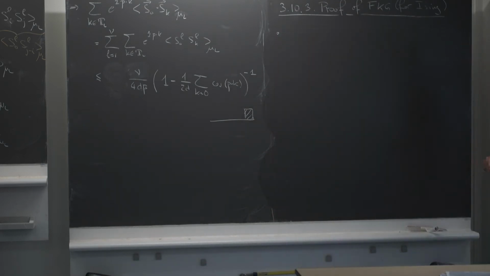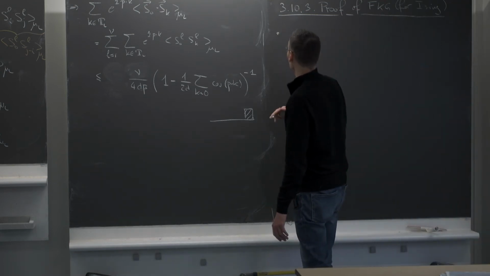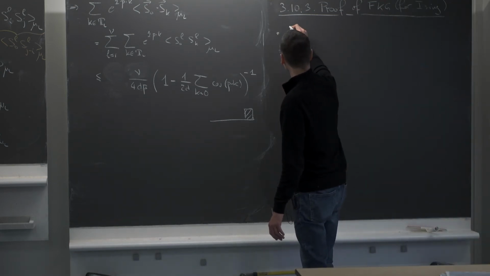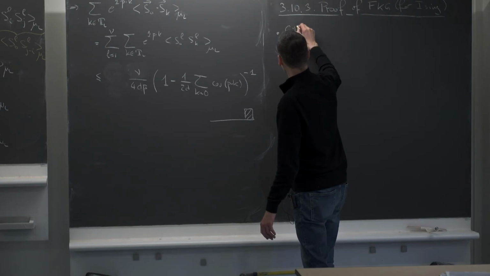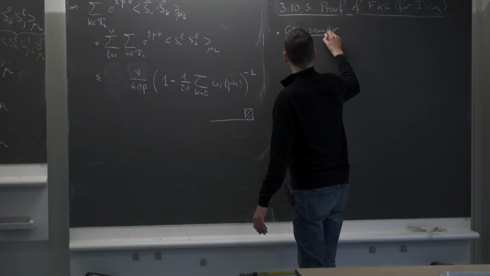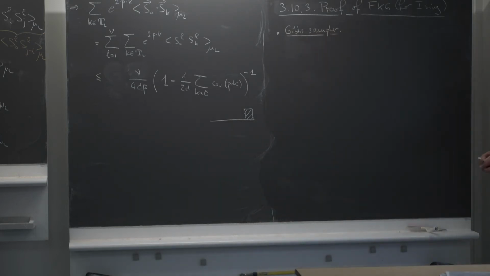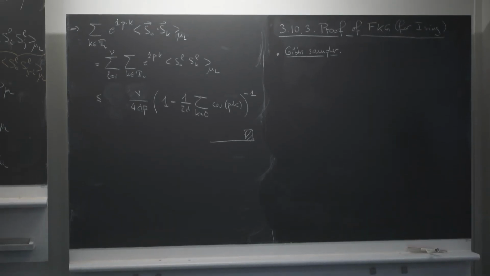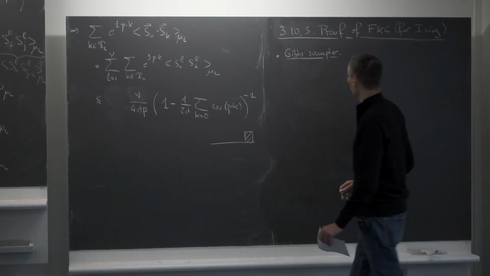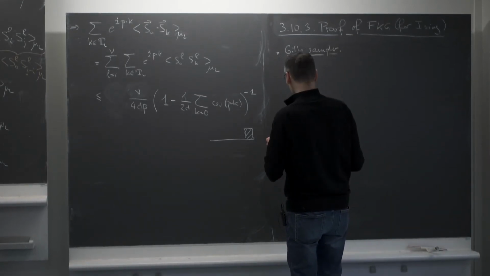And each of them is somehow interesting and teaches you something if you didn't already know it before. So the first thing is about what is known as the Gibbs sampler. If you want, you can see it as an algorithm to sample approximately from a Gibbs measure using Markov chains. I want to explain how this works because the proof will rely on this algorithm, actually on the Markov chain that you use in this algorithm.